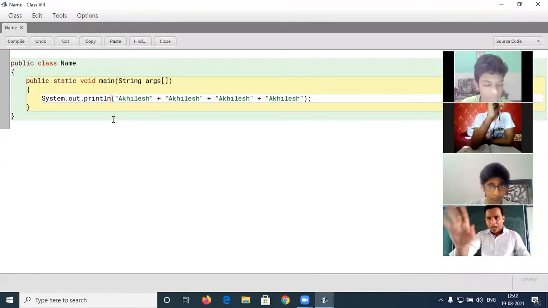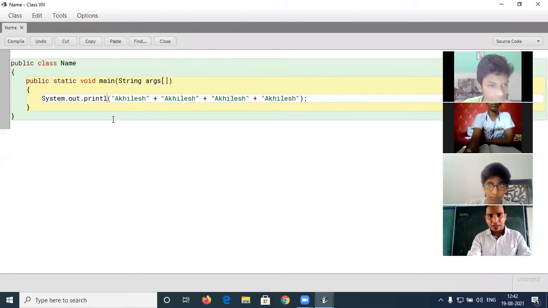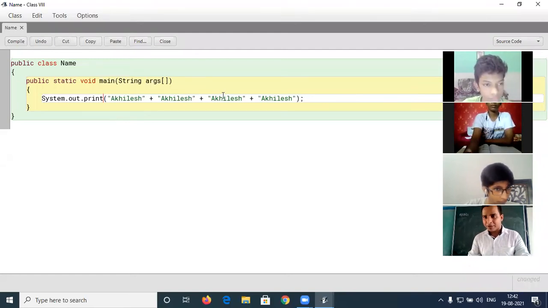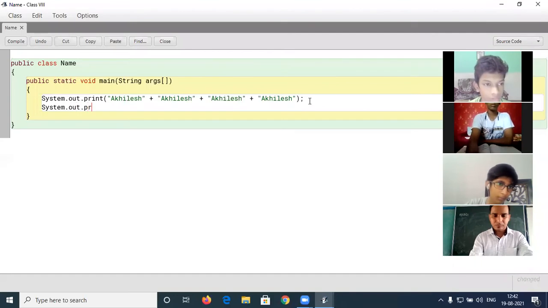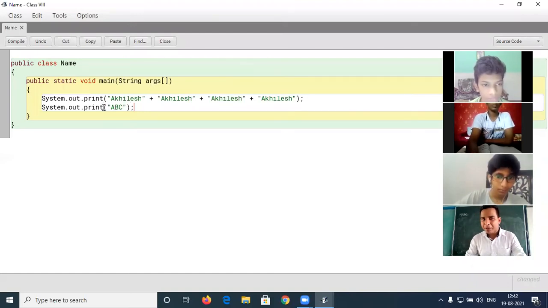Just see the output. I am going to explain it. Suppose it is print. After that, again, I am going to print something, and I will write something, ABC. In both we use the print statement.